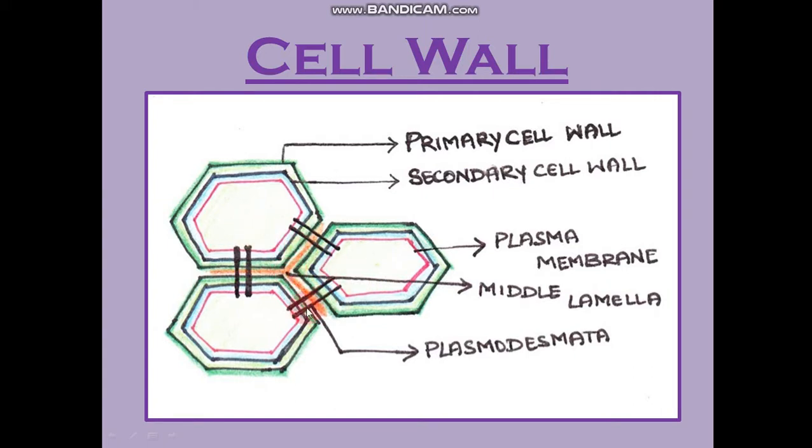Okay, and then we have plasmodesmata. Plasmodesmata are small connections between the cytoplasm of two different cells, because the cell membrane is tough enough that they cannot coordinate, they cannot send messages and work together. So they have these plasmodesmata to send signals and to work in collaboration. Okay, so this is a typical structure of a cell wall. If you study about the cell wall, I'll be giving you the notes also, then you will understand more about it.